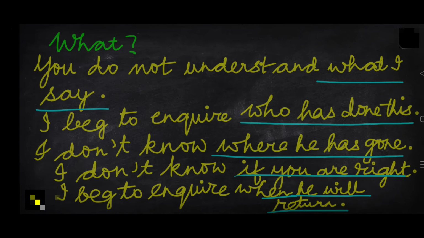I don't know if you are right. Again, the word if was used in adverb clause of condition. Here again, I am using if to introduce the noun clause. And how did I understand this? Don't know what? If you are right. I beg to inquire when he will return. When he will return is a noun clause.